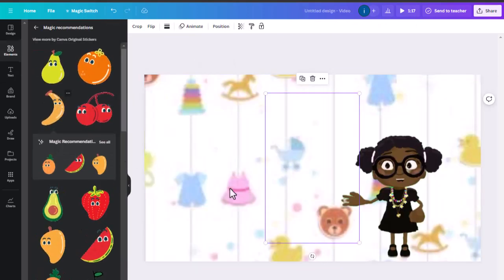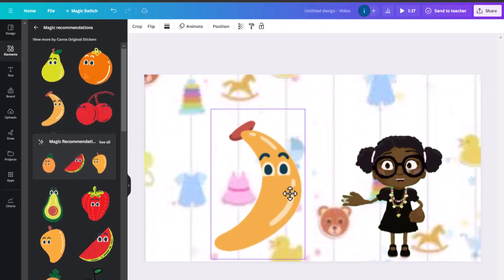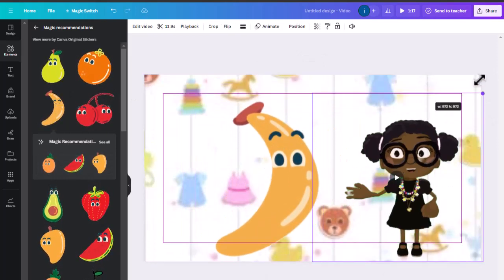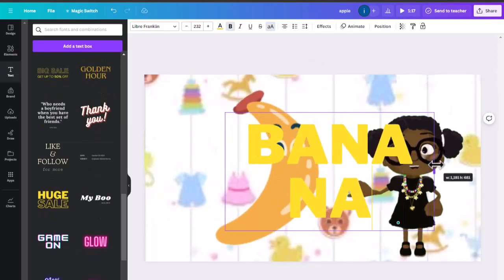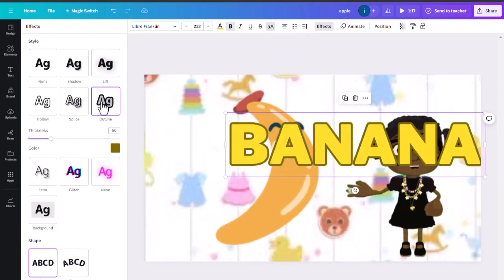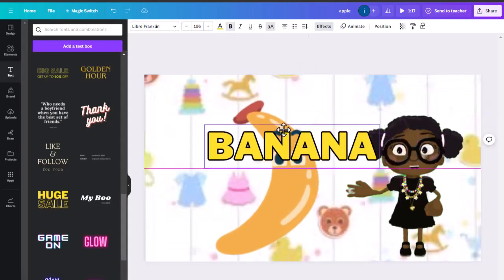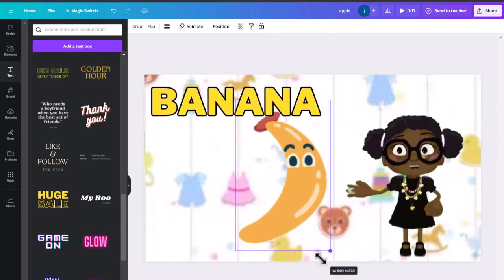Now go to the second page and add the next fruit, which in our case is banana. Then add animation if you like separately. Add text and boom, this page is also complete. You have to do this for all the characters you have created. So now I have added everything here, and now this video is completely ready.